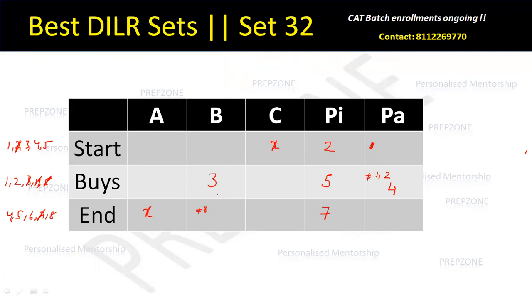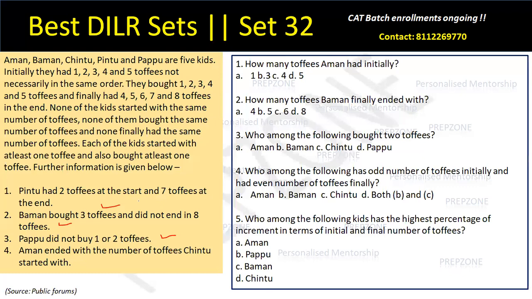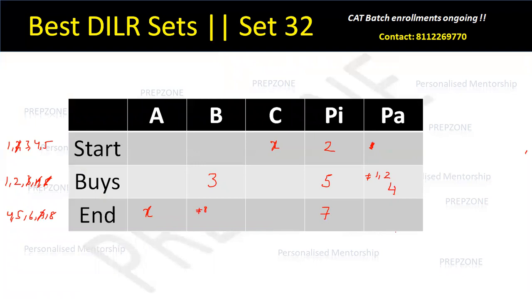You'll have to think this aloud कि what are the possible combinations now और क्या क्या चीजों को मैं यूज में ले सकता हूँ. Okay, Pappu did not buy 1 or 2 toffees, so ठीक है, this is 4, which means 2 and 4 are the only possible numbers that we are now left with. Great.